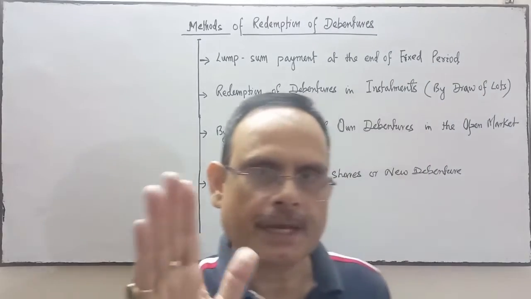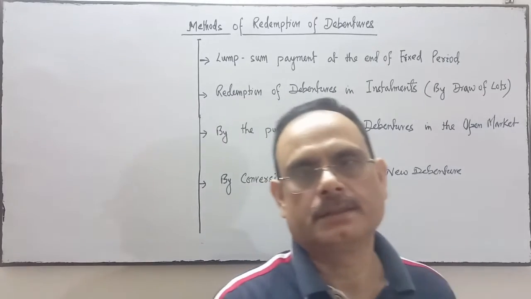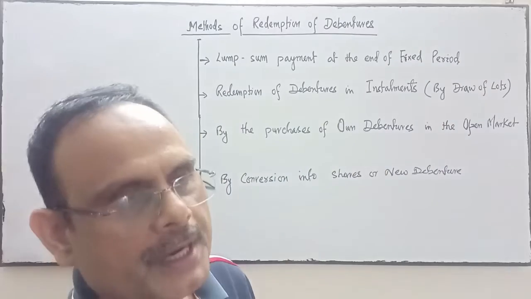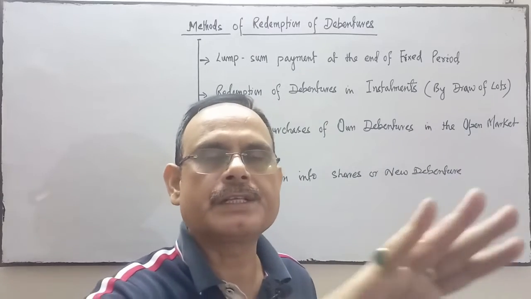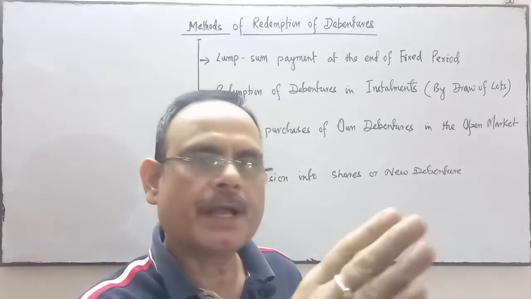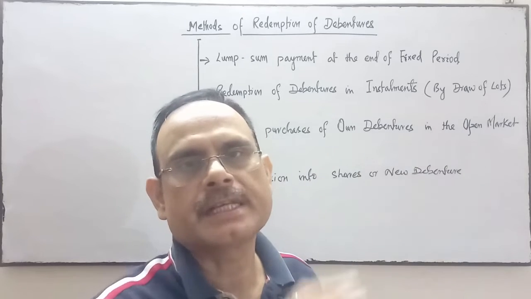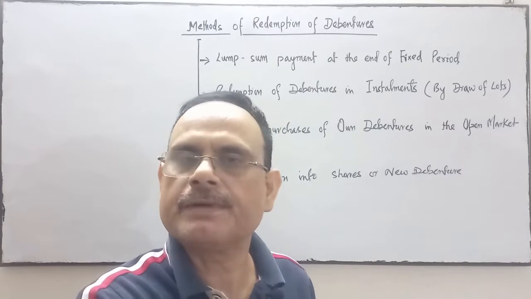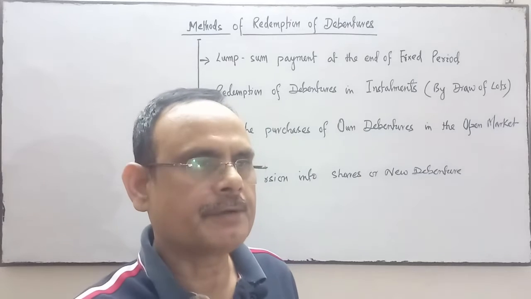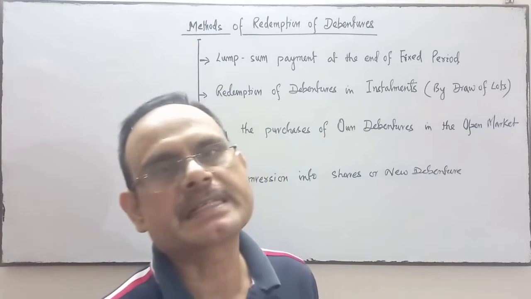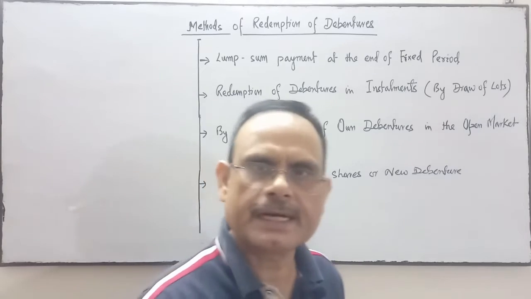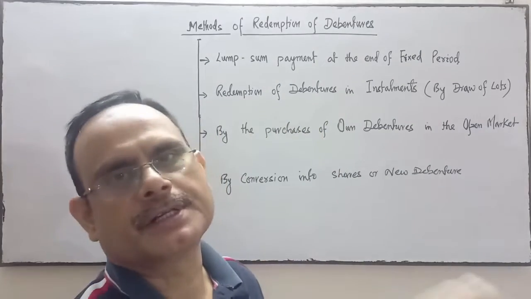Redemption of debenture may be done through conversion. A debenture may be converted into equity shares, meaning the debenture holder becomes an equity shareholder. A debenture may also be converted into a new class of debentures. Suppose earlier a 9% debenture was issued. Now in conversion, the company gives a new class of debenture whose rate of interest is 10%, with new terms and conditions. So this is called conversion.